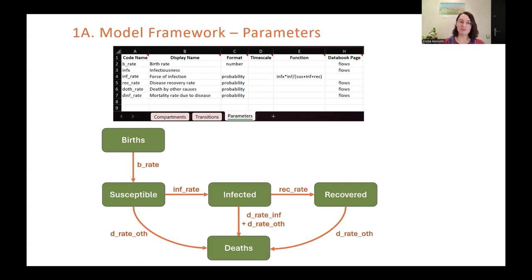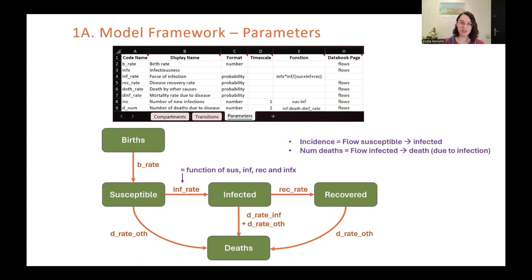But we do have the infection rate, which is defined as a function of the number of people in the susceptible compartment, infected, recovered, and the infectiousness. We can also add a couple of extra parameters. In this case, I've added the incidence, which is the flow from susceptible to infected, and the number of deaths due to infection, which is the flow from infected to deaths, but only the component that's due to infection.